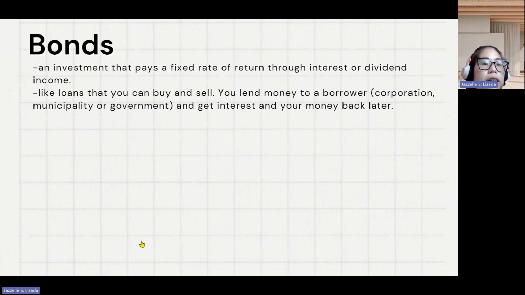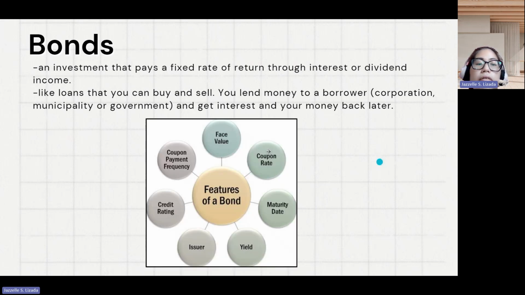metrics. A bond is an investment that pays a fixed rate of return through interest or dividend income. It's like a loan that you can buy and sell. You lend money to a borrower, either a corporation, municipality, or government, and get interest and your money back later.